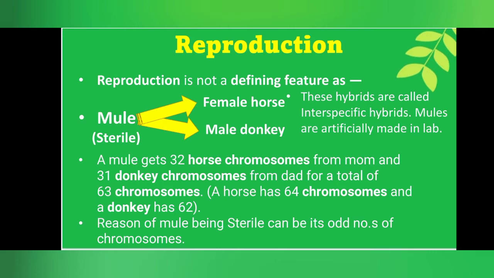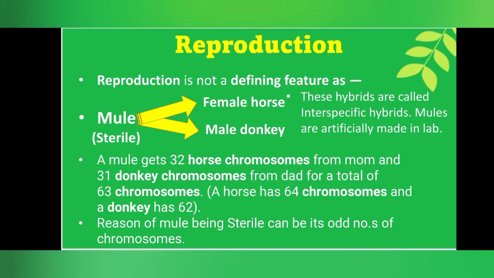Here, specifically, you have to remember that a male donkey and a female horse give a mule, as the offspring of a female donkey and a male horse is different. The offspring of a female donkey and a male horse is a hinny, not a mule. So you have to remember this aspect. For now, let's talk about the mule.